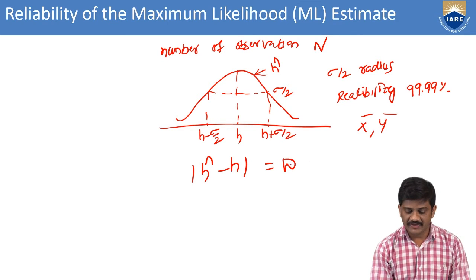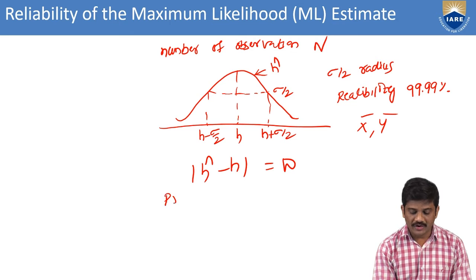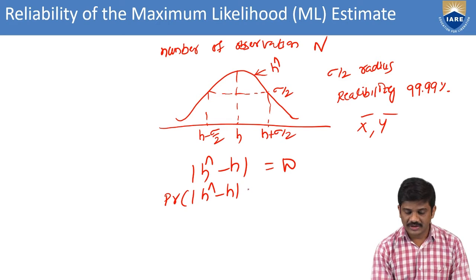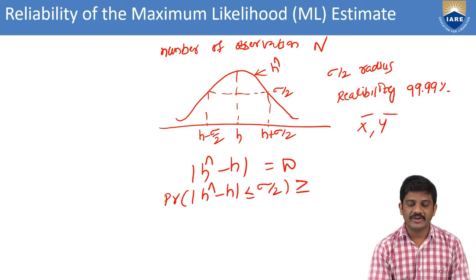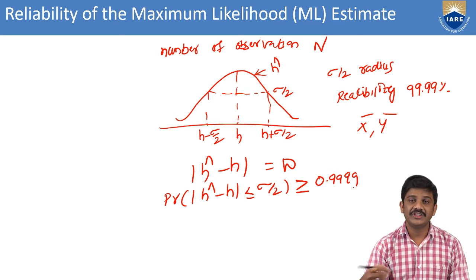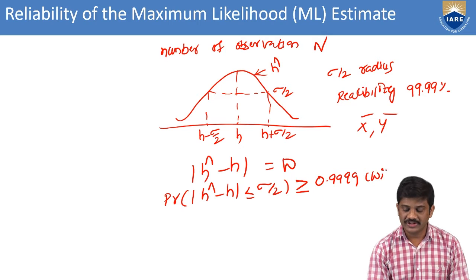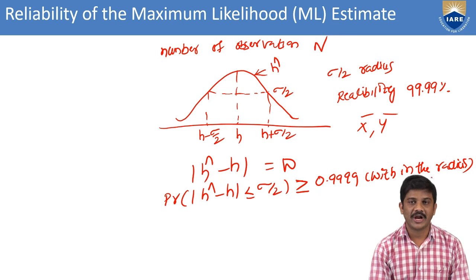Here we have the probability of H hat minus H less than or equal to sigma by 2, that is the radius, sigma by 2, greater than or equal to the reliability, which here we consider as 0.999. We are considering within the radius, this is the probability.